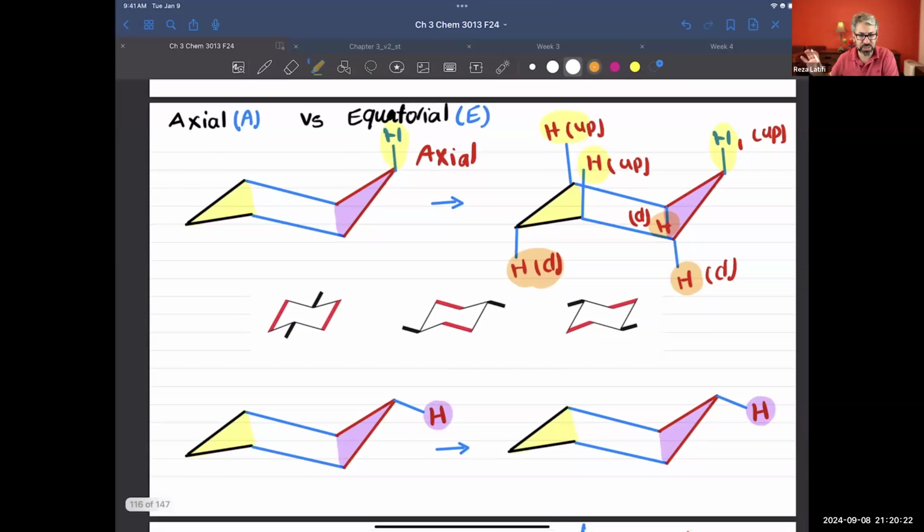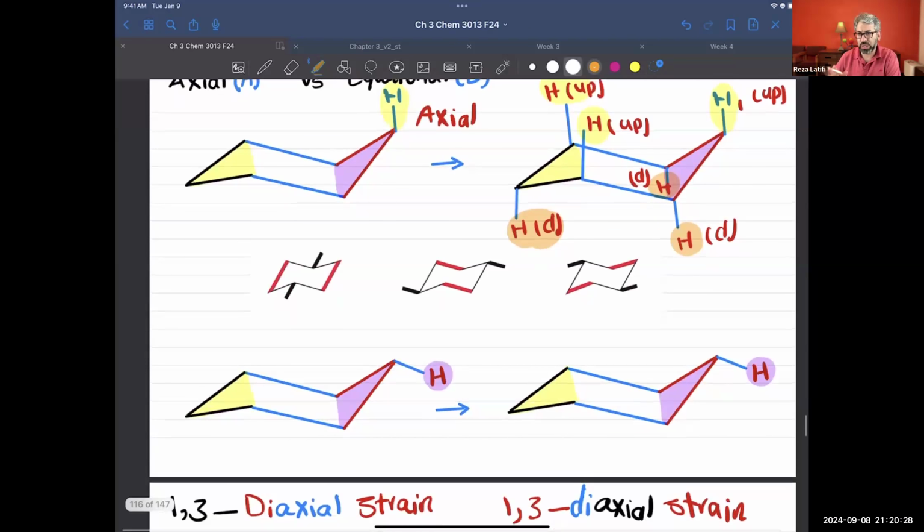How about the equatorial? We said the second part must be equatorial. I showed you the axial hydrogen; the equatorial will be pointing down. With the top example, we put a hydrogen here and called it axial. If that one is axial and pointing up, then this hydrogen must be the equatorial, and it's pointing down because the axial hydrogen is pointing up.